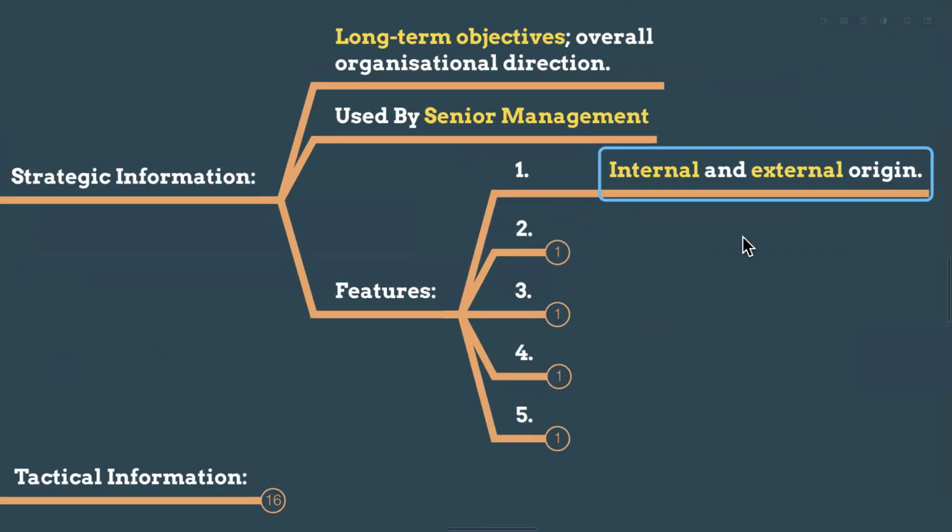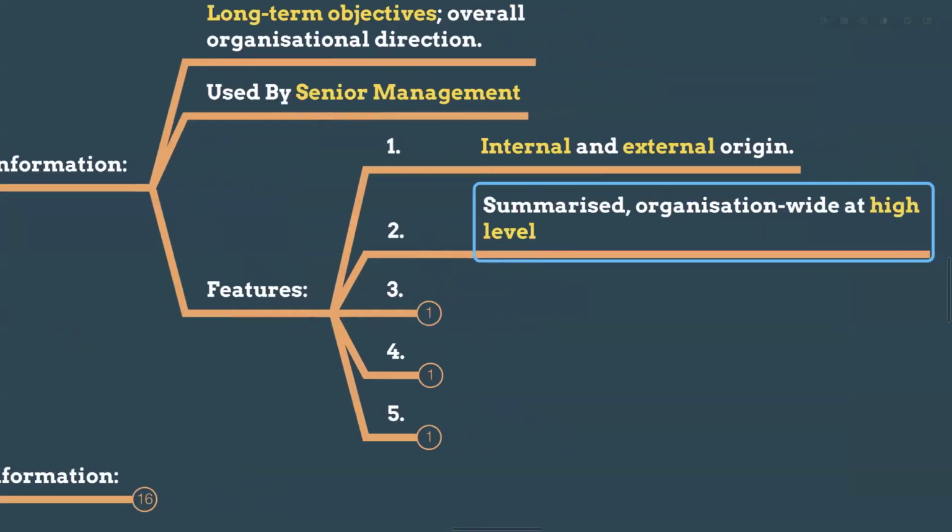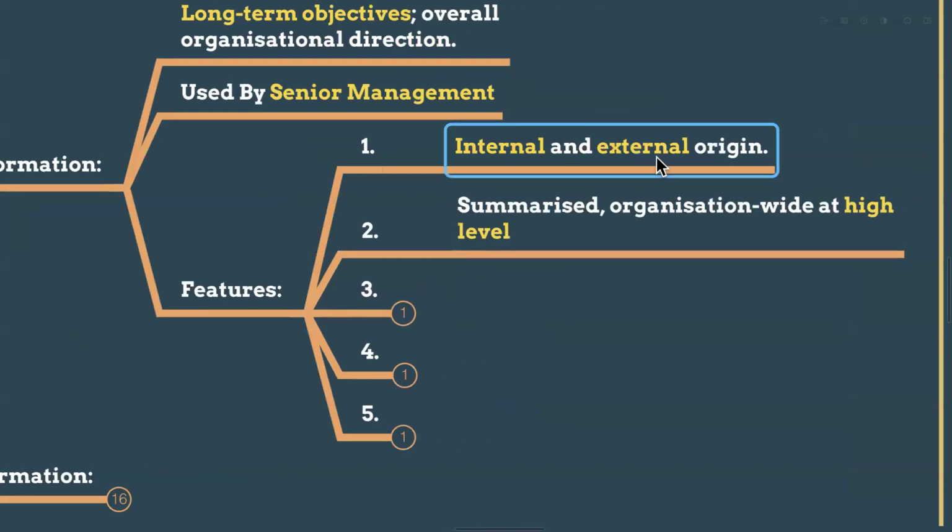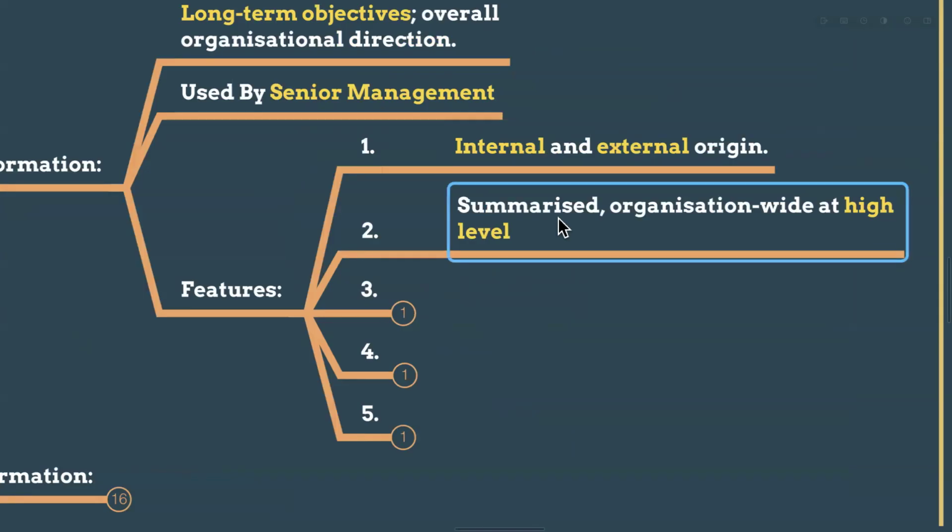And the features of this information: the first one is internal and external origin, guys. So this strategic information, we can get from internal as well as external, right? It means within the organization as well as outside the organization. And it is very summarized, organization wide at a high level. So it's a summarized information, right?